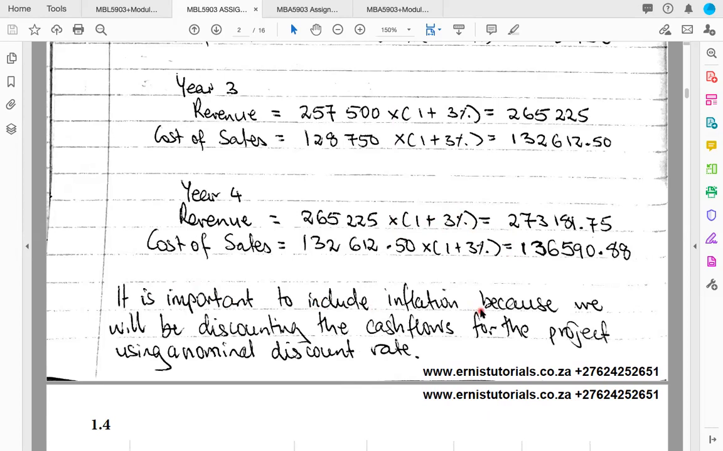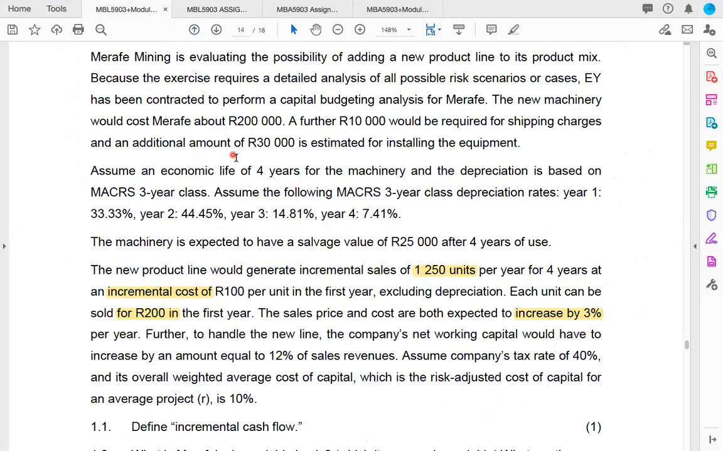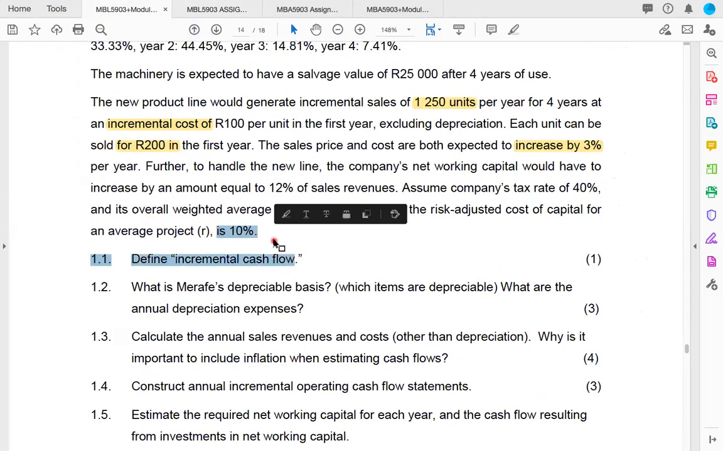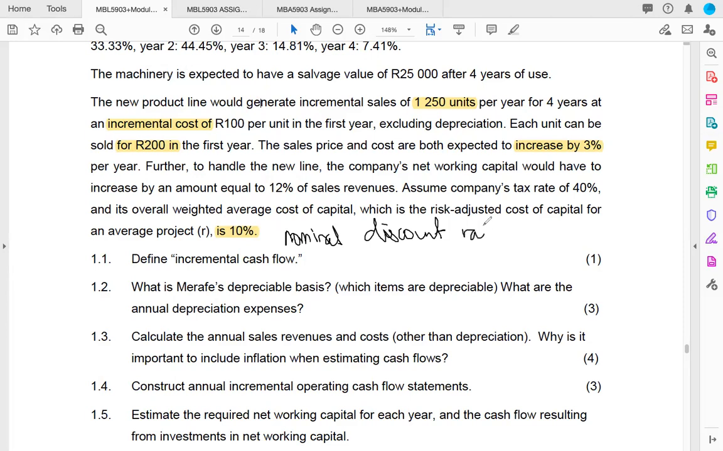So we're also asked why we include inflation. It's important to include inflation because we are discounting the cash flows for this project using a nominal discount rate instead of a real discount rate. This weighted average cost of capital that we're going to use to discount our cash flows when calculating the NPV later on, it's a nominal discount rate. All the discount rates that we're given in this module are nominal discount rates, right?